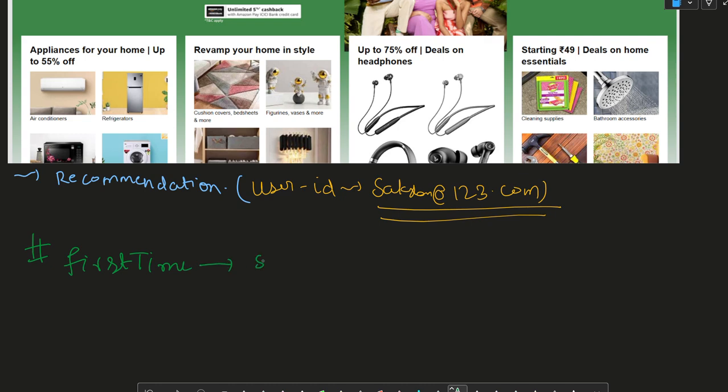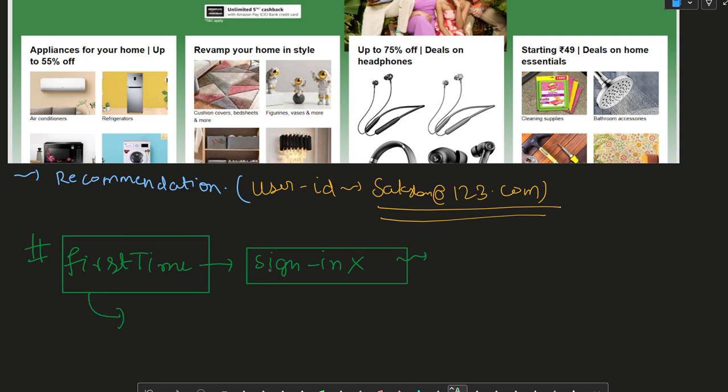Since they don't sign in, there is no track of the history of such users. Still, e-commerce companies also need to give them personalized recommendations to increase their sales.